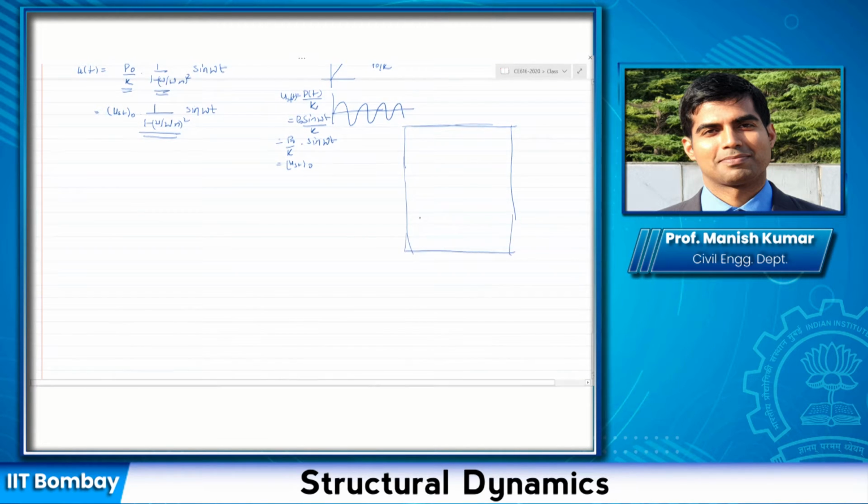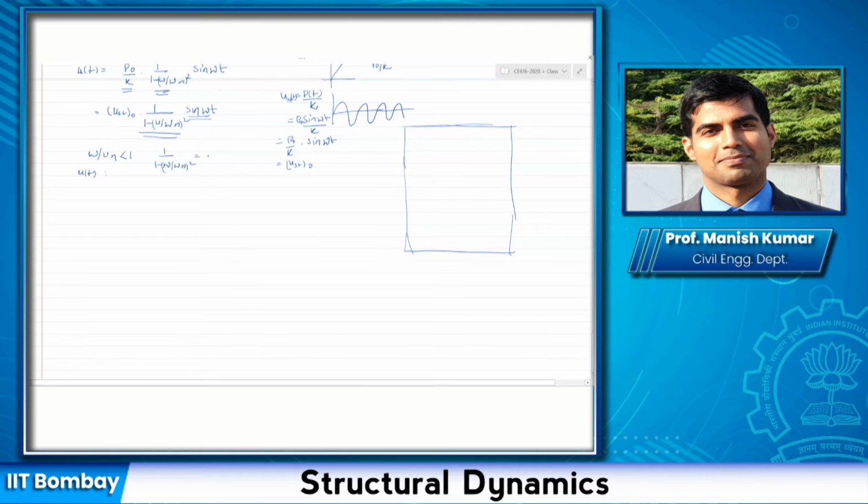If you try to draw the variation of this function, let us see how it looks. Can I say when omega by omega n is less than 1, my u(t) would be in the same direction as sine omega t, right? Because this term here would be positive. Okay, so u(t), let me write here as 1.